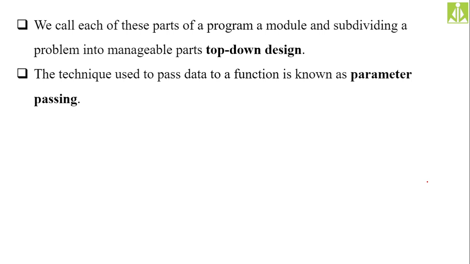So we call each of these parts modules in our programming terminology, and these modules we call functions in our C language. These functions give the top-down design strategy in our C language. So what is top-down design strategy? When we exactly write the programs using these functions, there I will explain what it means by top-down strategy, top-down design.